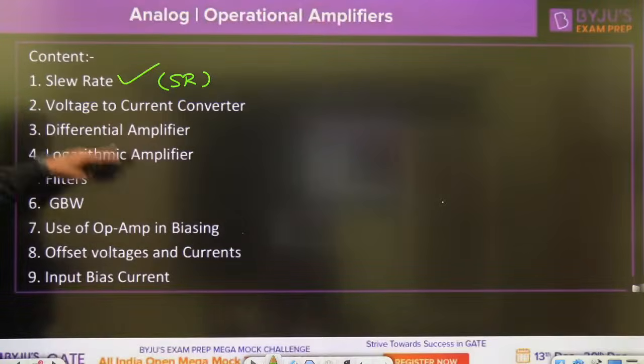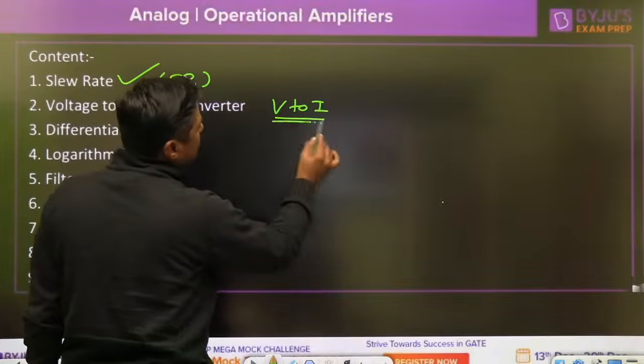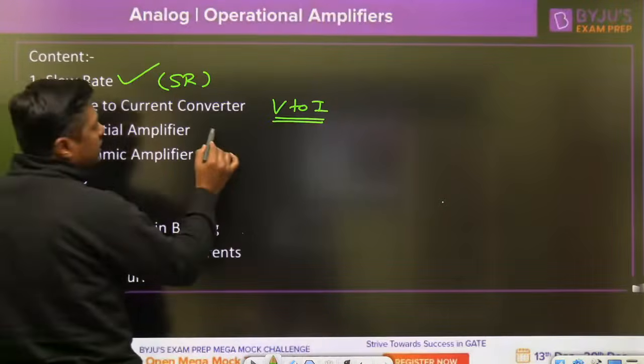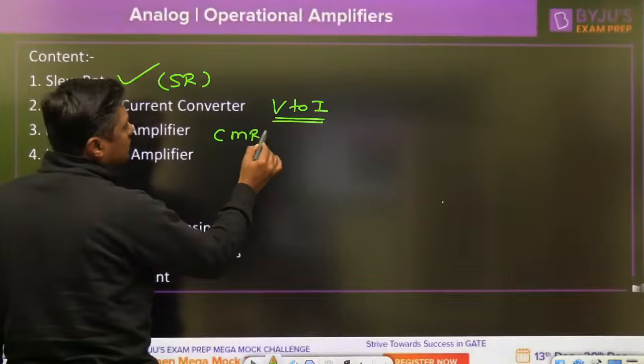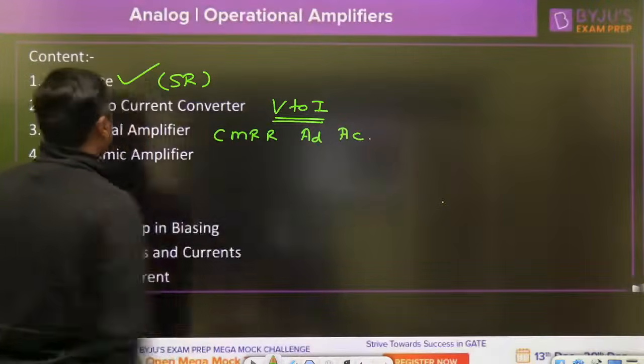Second one is what? Voltage to current converter, V to I converter. That is another application of operational amplifier. This is a very important one. Third is what? Differential amplifier. We will solve one question and you will get the idea about CMRR, differential gain and common mode gain.